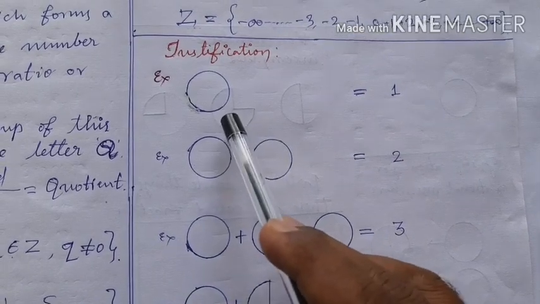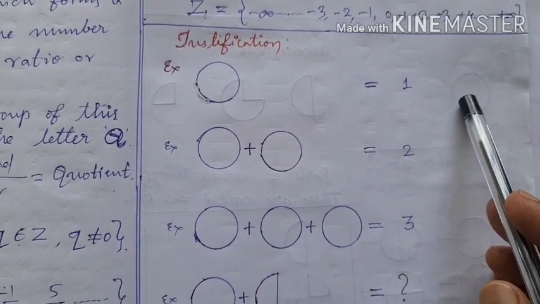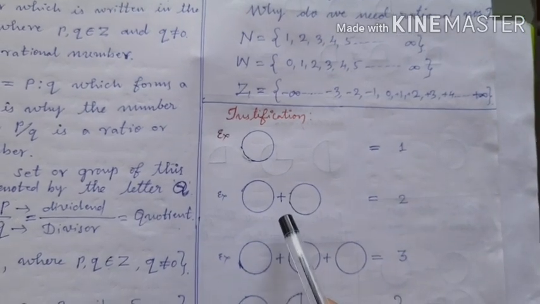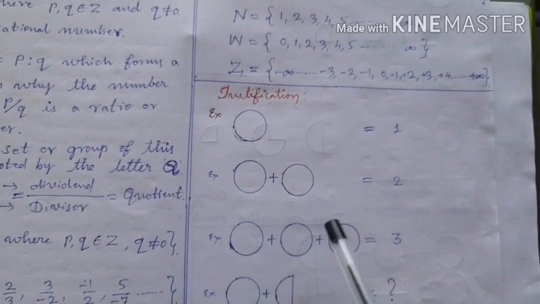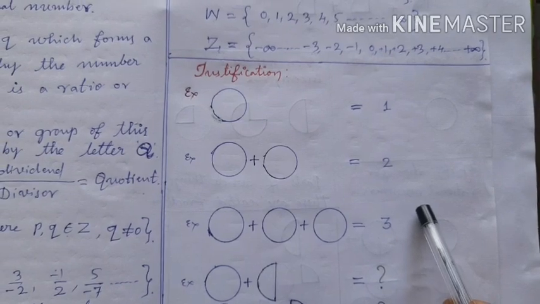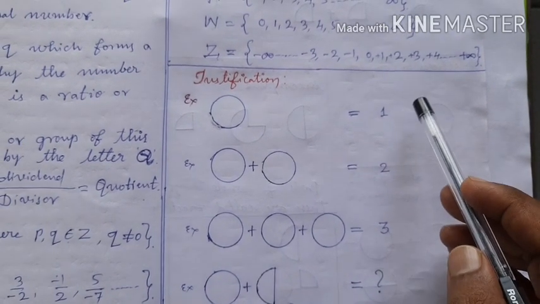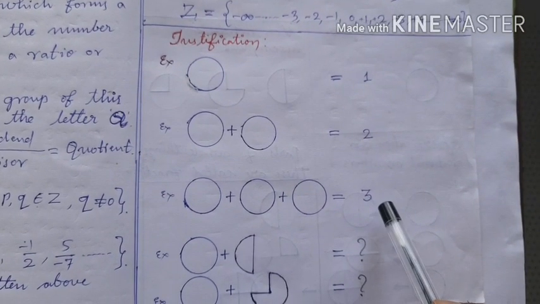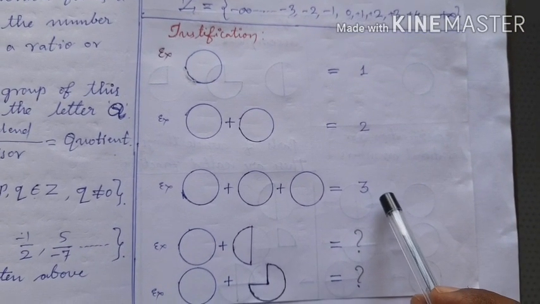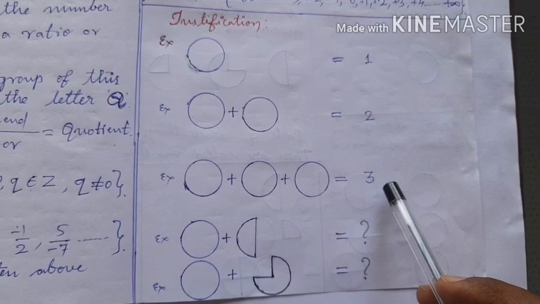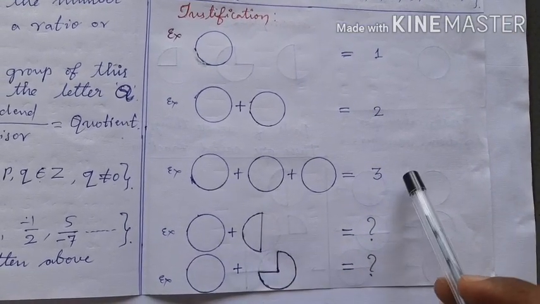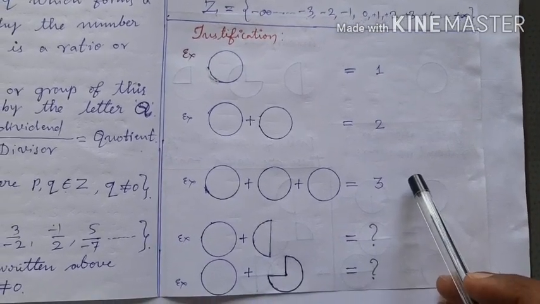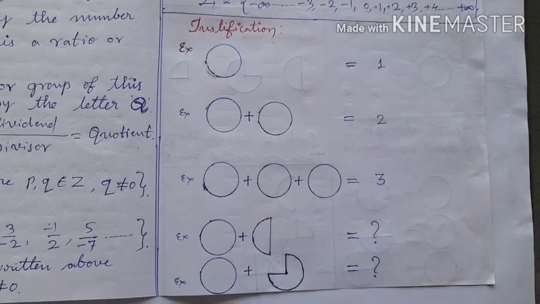When complete objects are to be counted and written, we don't want rational numbers. But when the parts of something should be valued and written, that time we need rational numbers. That means to write the value of incomplete objects, non-whole things or incomplete things, we need rational numbers. Okay?